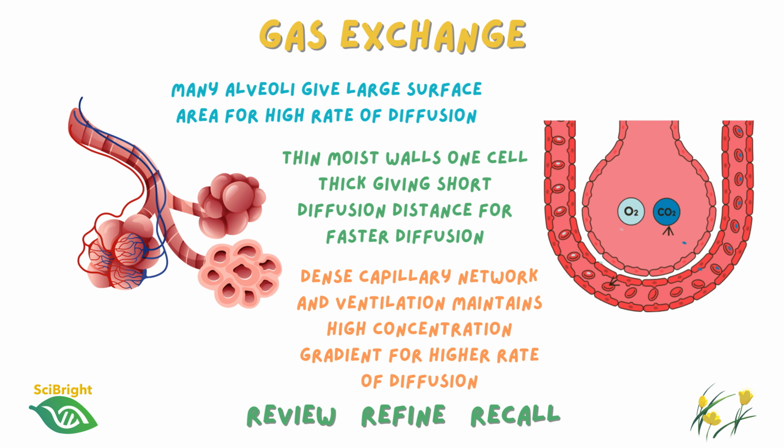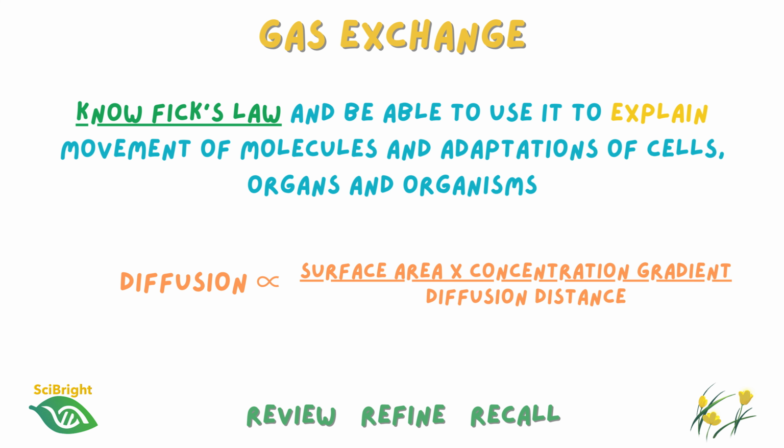Moist surfaces allow oxygen to dissolve before diffusing across the cell membranes. And the rich blood supply continually removes oxygen from around the alveoli while bringing more carbon dioxide. This helps to maintain a steep concentration gradient, which is one of the most important factors affecting the rate of diffusion. In fact, concentration gradients are something you will encounter repeatedly throughout A-level biology.